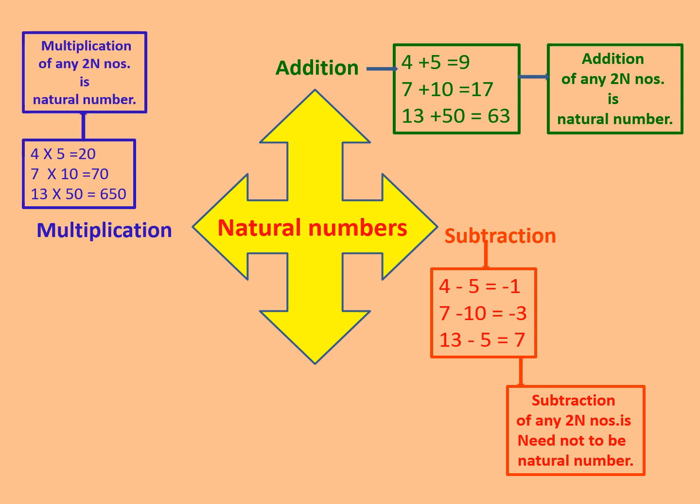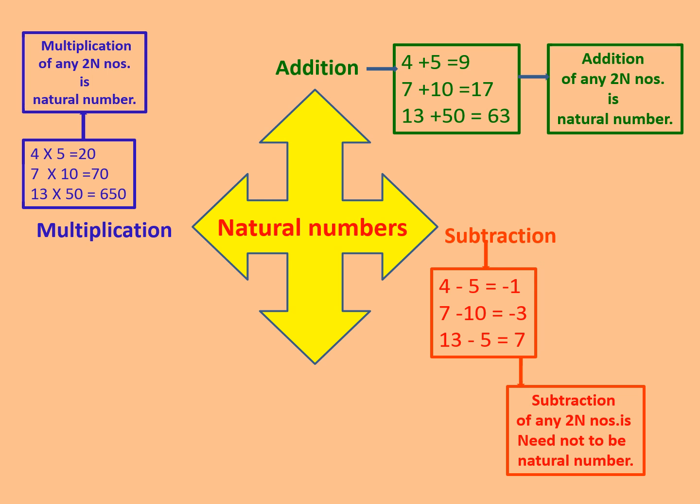So we can say, whenever we multiply two natural numbers, the result or the product we get will always be a natural number. Either you multiply 4 into 5, it will give you 20, or you multiply 5 into 4, both ways it will give you 20.